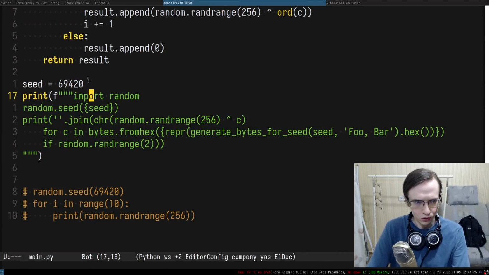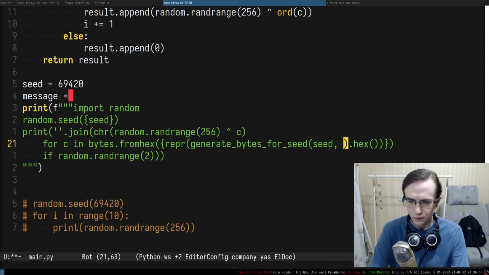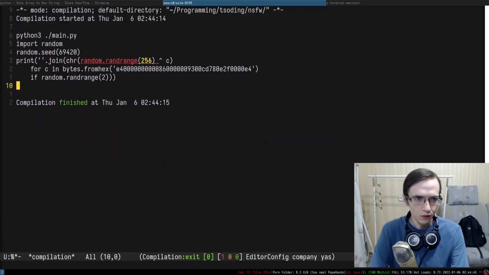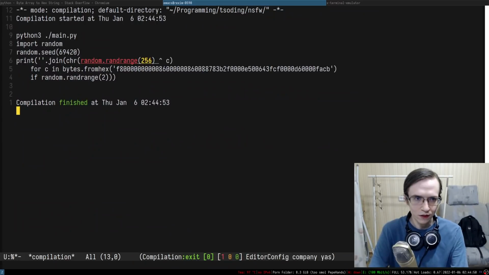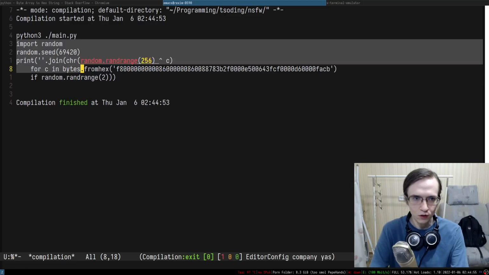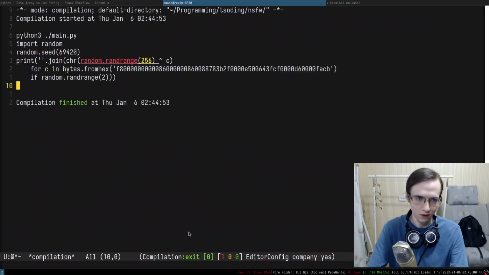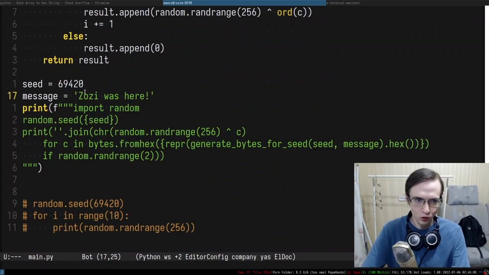So in here we can also maybe encode a message. So I'm going to save it like this. So this is going to be foo bar, and this one is going to be message, yeah, that's right. Now, if I do something like this, I can customize the message, saying something like Zosie was here, and it generates a completely different code, and I can put that code in here, and it prints Zosie was here. So we just wrote a generator for this kind of code. And you can choose whatever seed you want, and you can choose whatever message you want.